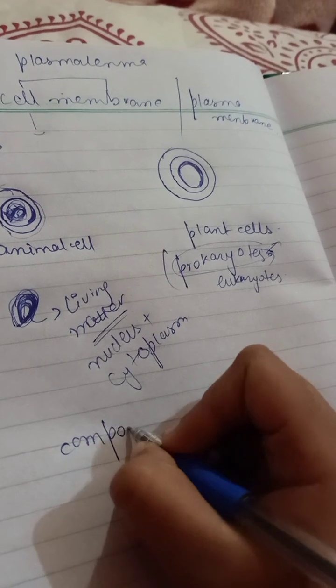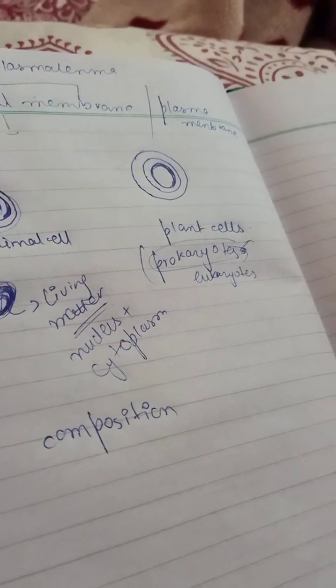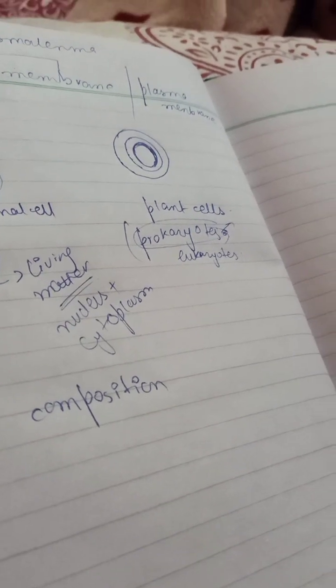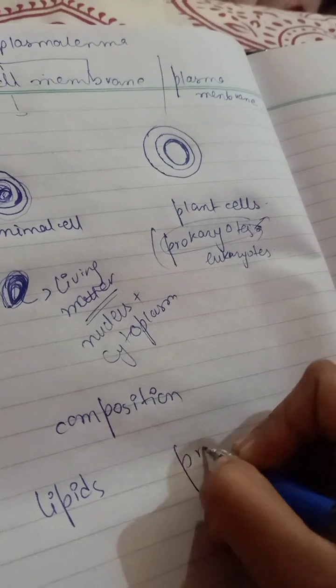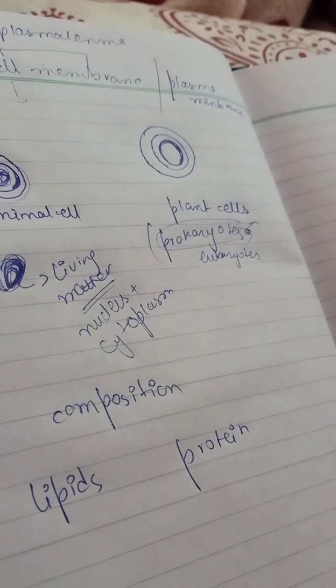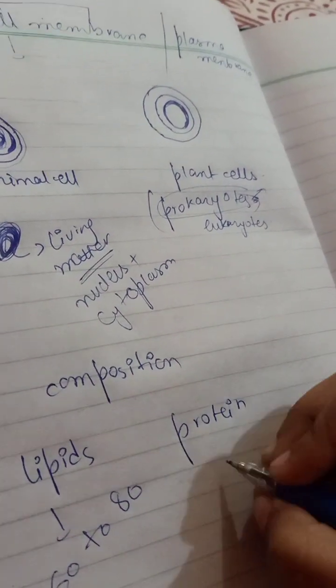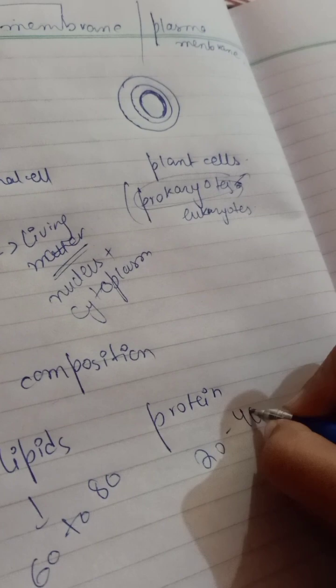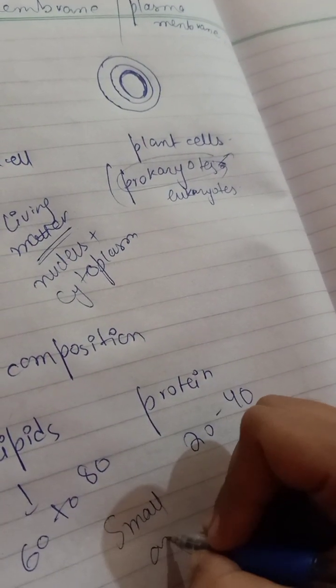So if we talk about the composition of the cell membrane, like what it is made up of, the cell membrane is basically made up of lipids and protein. Protein is 60 to 80%, and lipids are 20 to 40%. Okay, and there is a small amount of carbohydrate too.